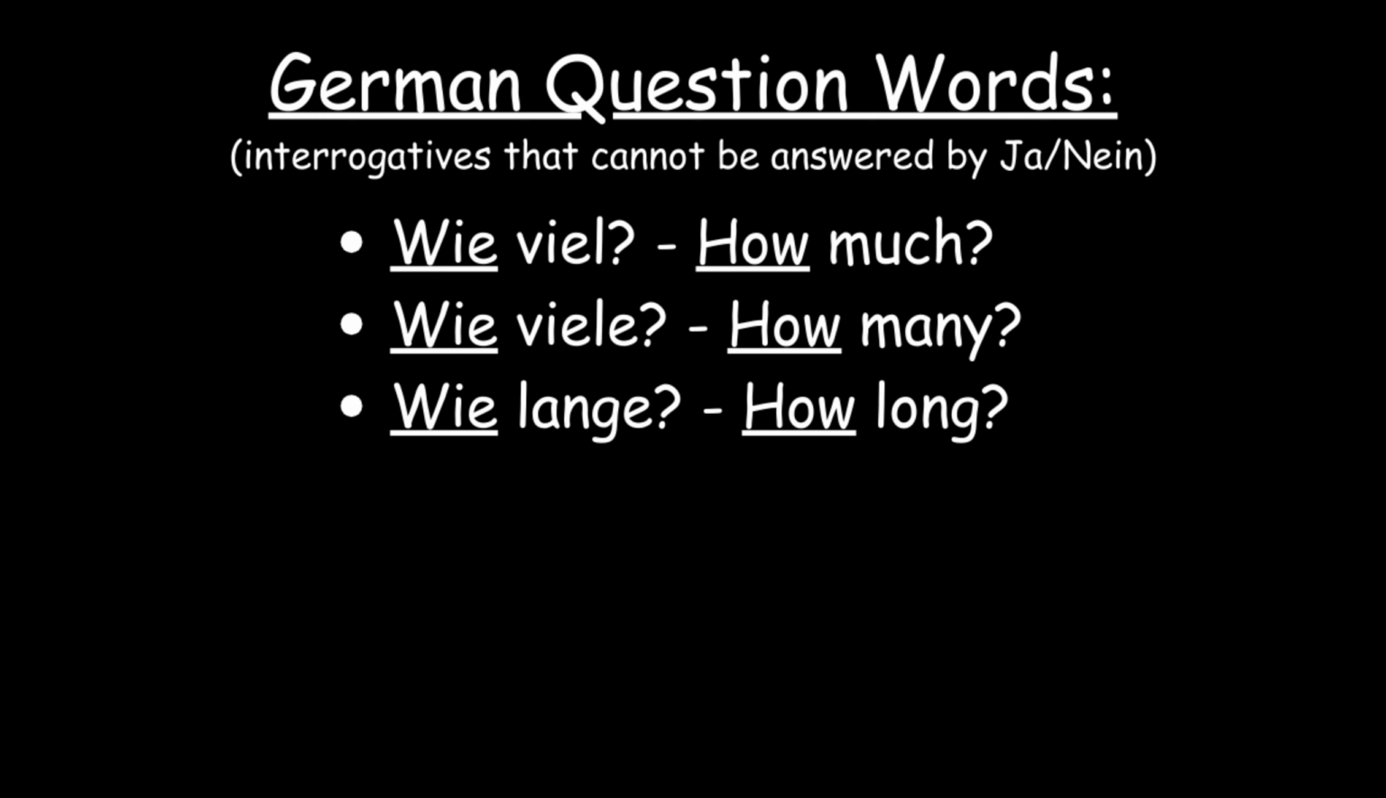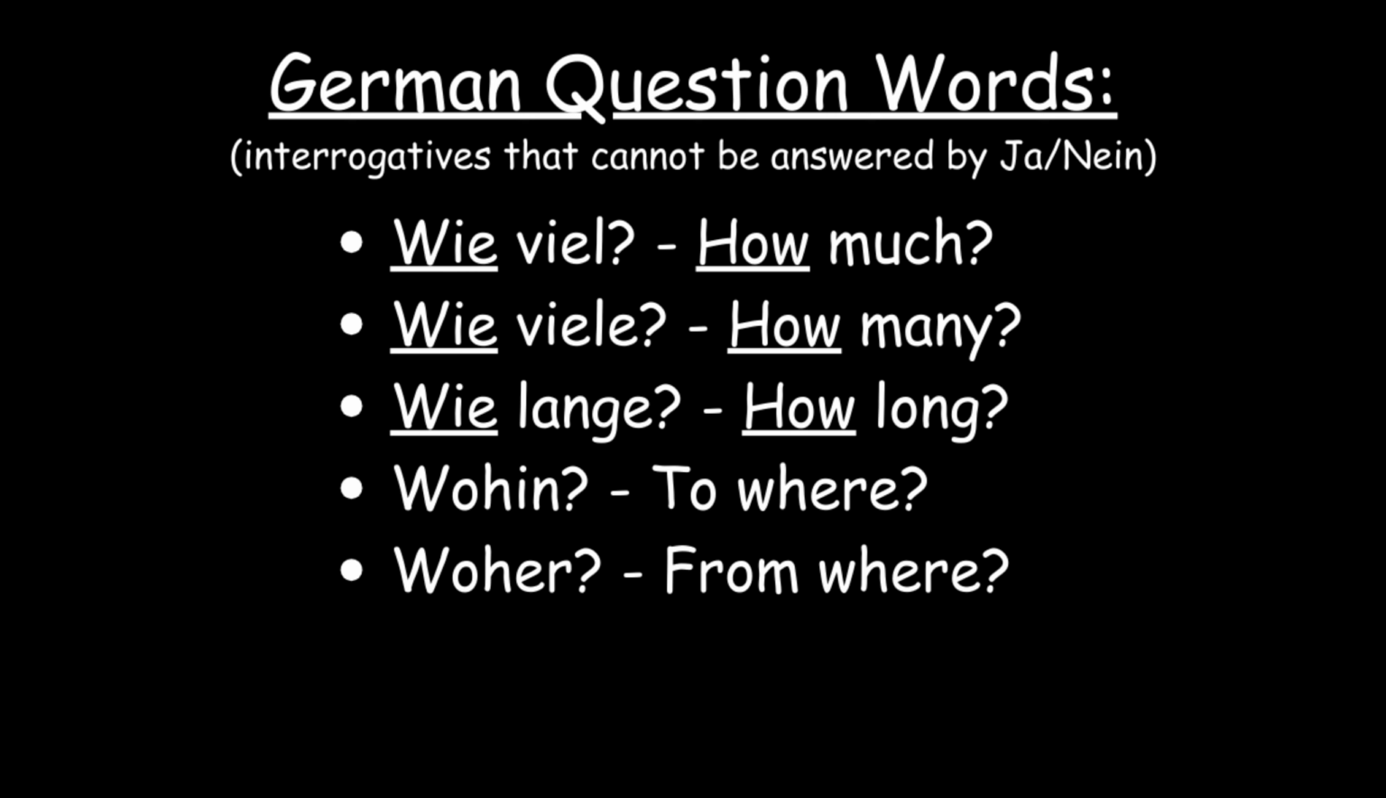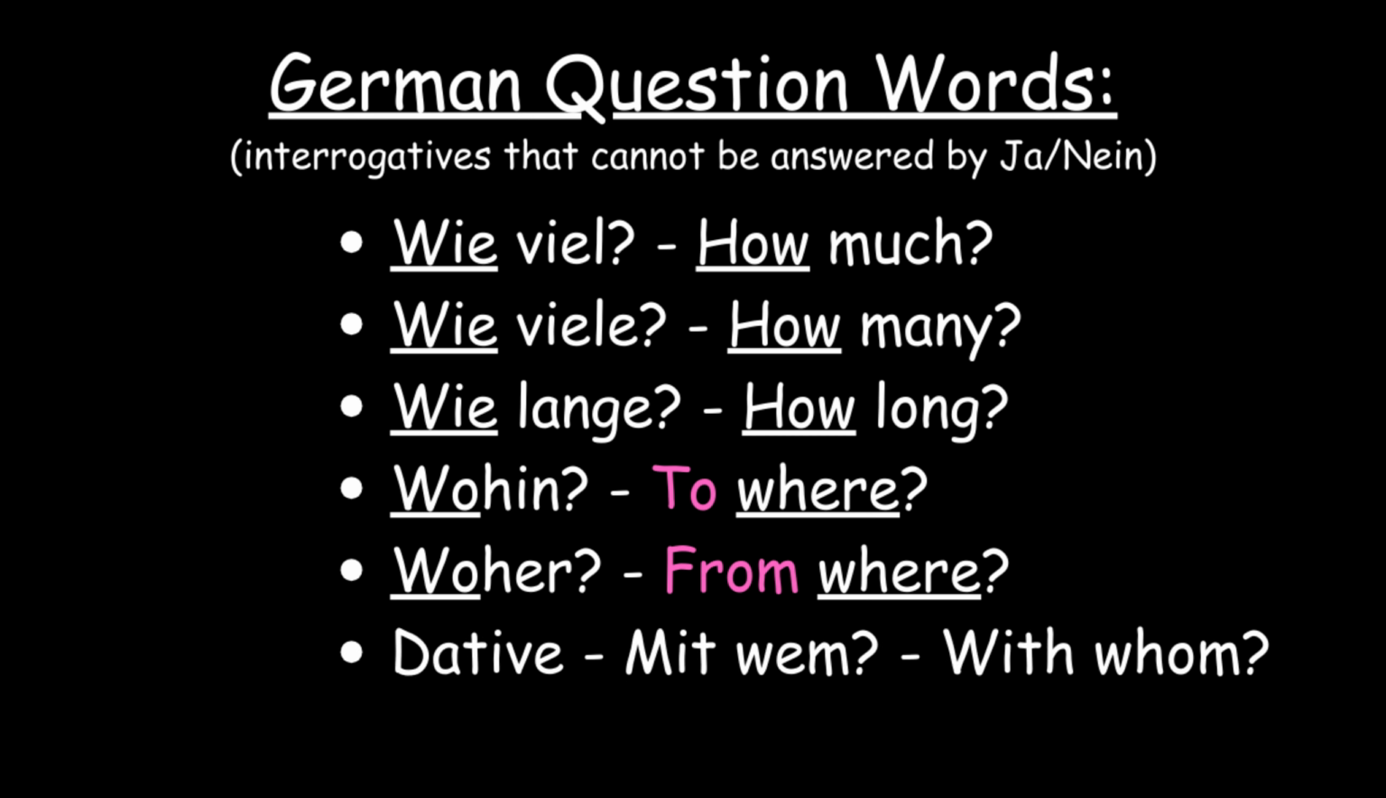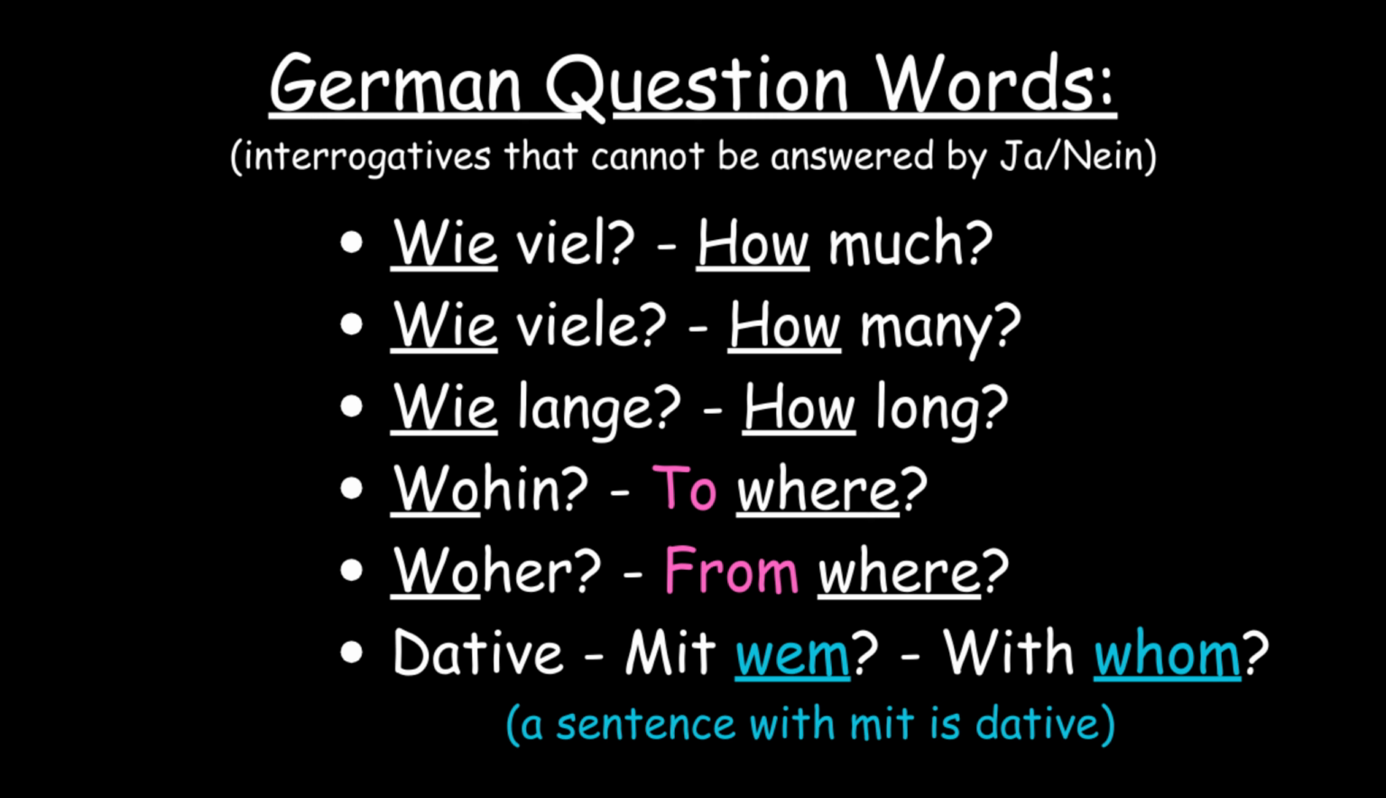German can also combine questions with prepositions that involve more context, like wohin, to where, and woher, from where. We can tell these questions ask about a location because of wo, meaning where, and prepositions that go with the words. German can also have a question in the dative, mit wem, with whom. We know it's a dative question because mit means with, and wem is whom in the dative. So whenever you say a sentence with mit, that sentence will use the dative.